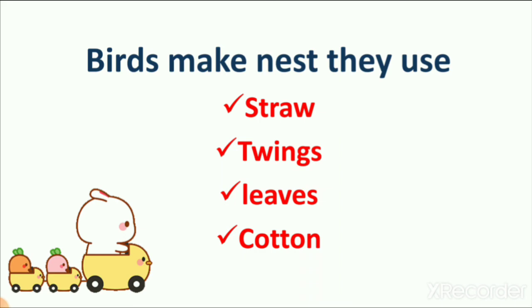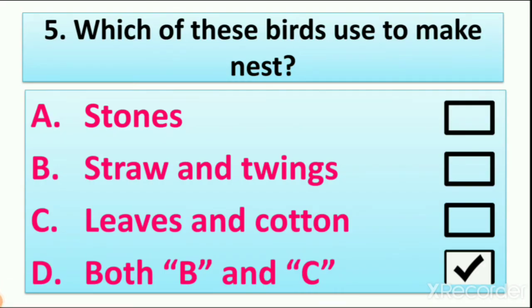They collect from the land, from the trees, from the farms and make their nest. So what do we have to write here? They make their nest from leaves and cotton and straw and twigs. So B is straw and twigs and C is leaves and cotton. So what is the answer? Both B and C. That's why we tick mark D, because we have to write only one answer. So now you understand how we have to write there. Choose the correct answer, right? So what is the right answer?